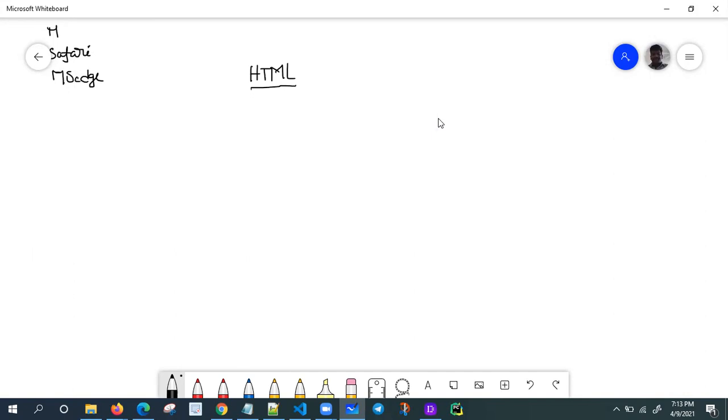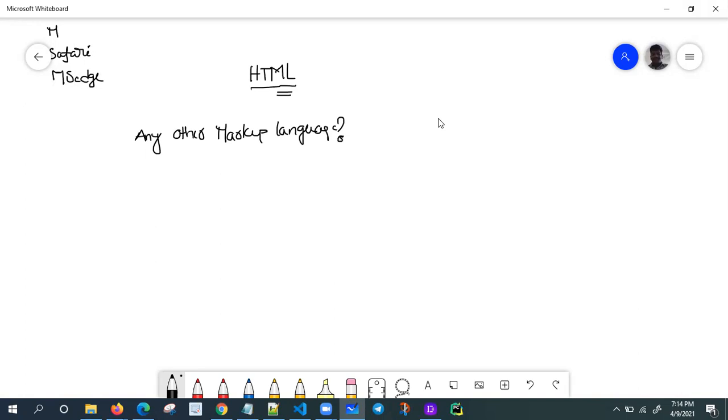So what is the meaning of markup language? Are any other markup languages there in the market?